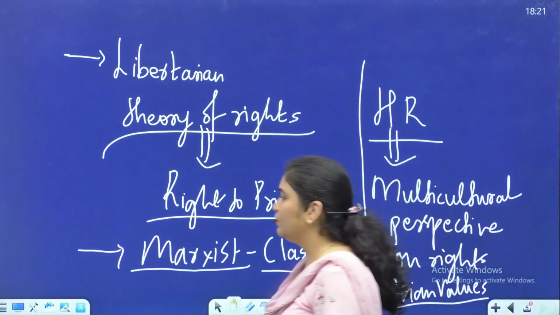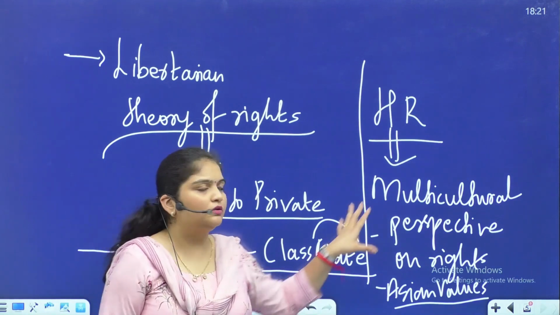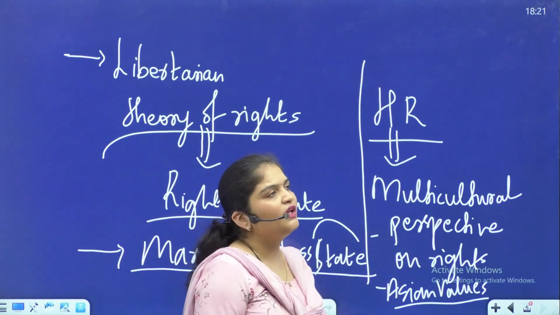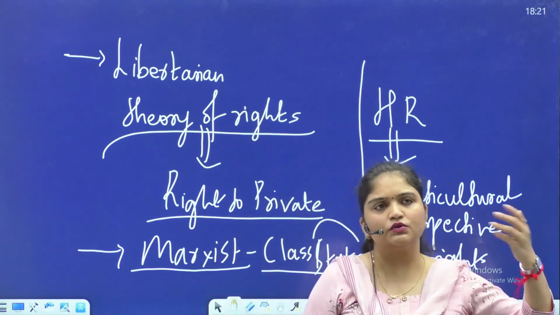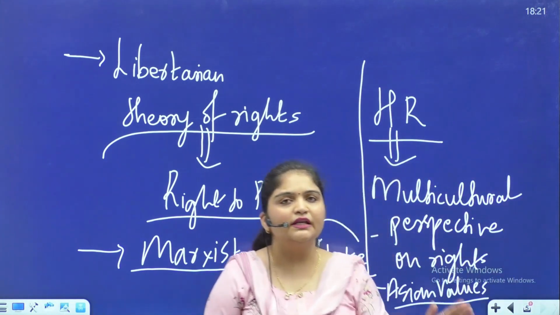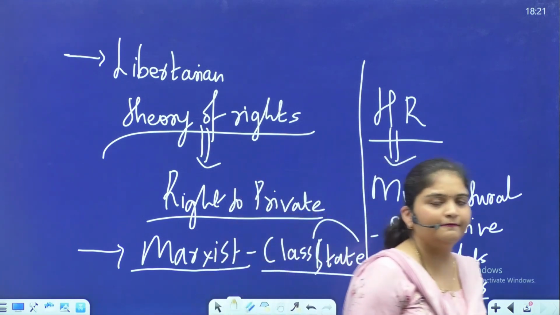The Bangkok Declaration. So you can talk about these two perspectives also within the human rights tradition. And yes, the origin of human rights is also located in the liberal tradition only, in the natural rights. So there is continuity in that way.